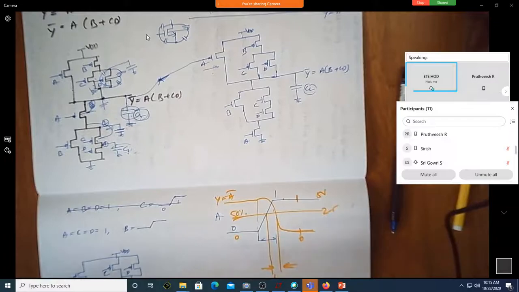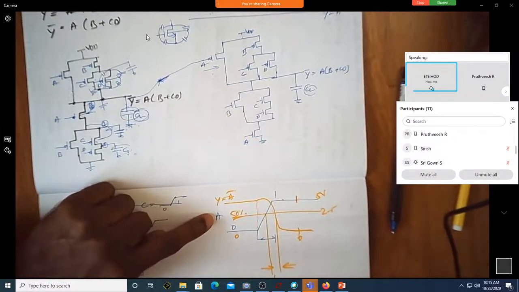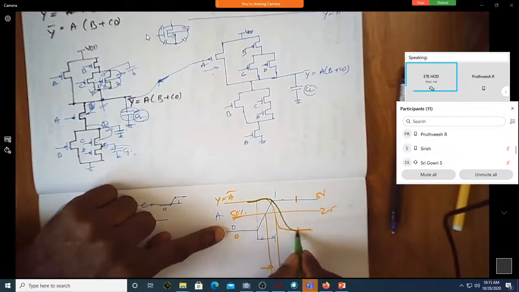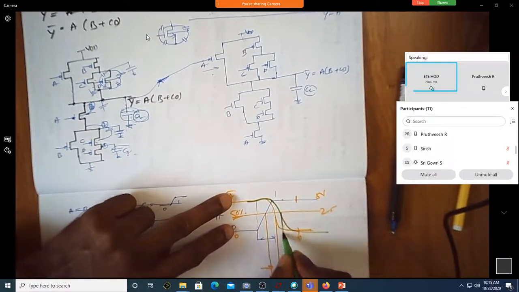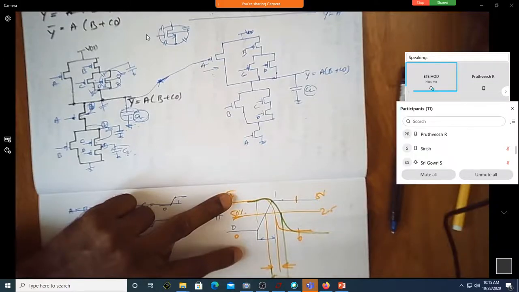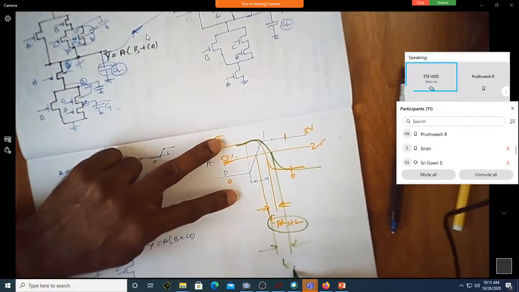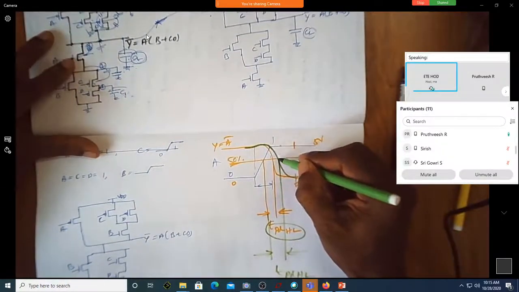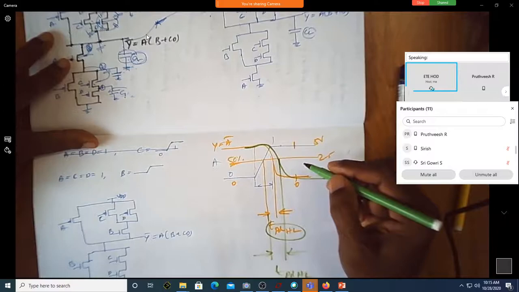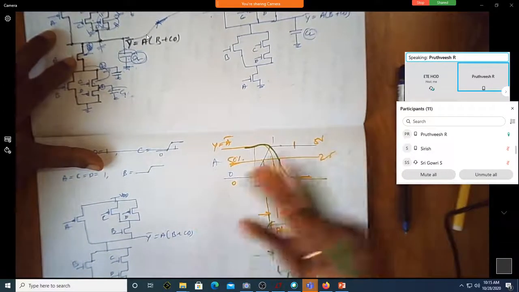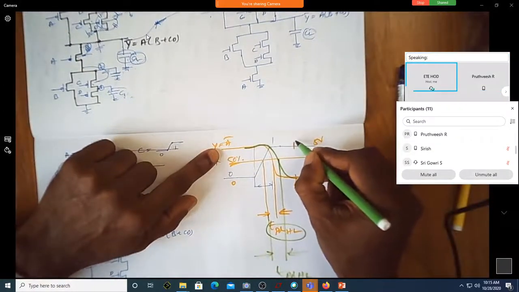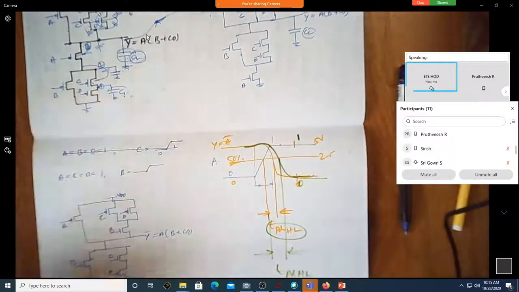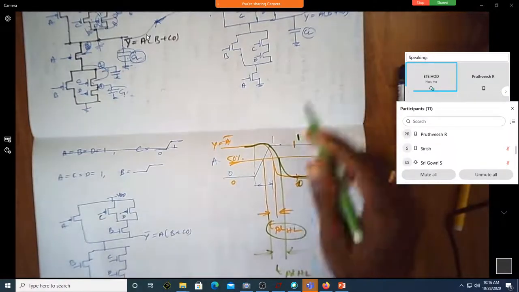But if you actually see this time, assume that this is for one circuit; for the other circuit it will look like this. See now, it is taking a longer time. This is TPD again, high to low. Can you see this is taking longer time? The green one. Ultimately, when you see the final output when the input is 1, the output is still 0 in both the cases, because y is equal to A bar.